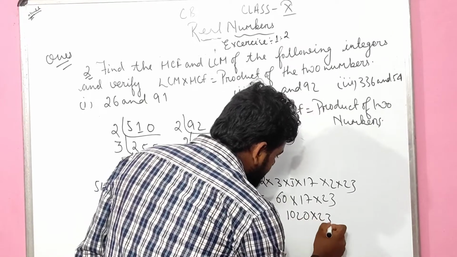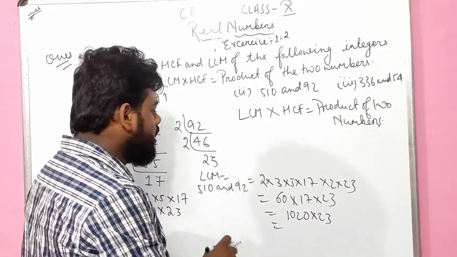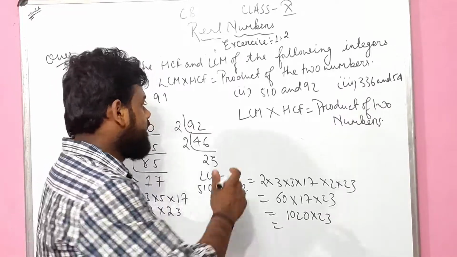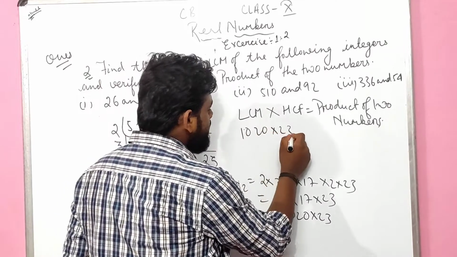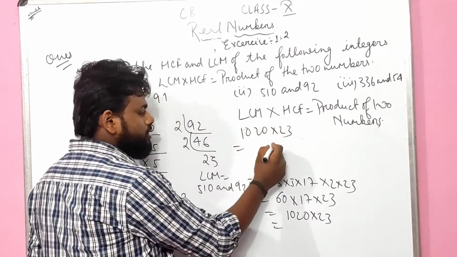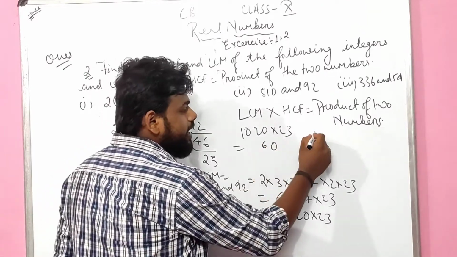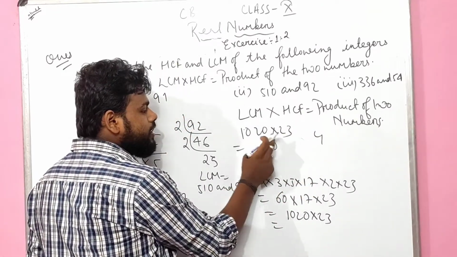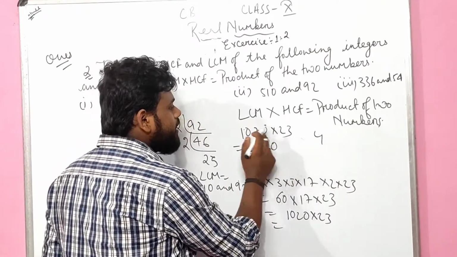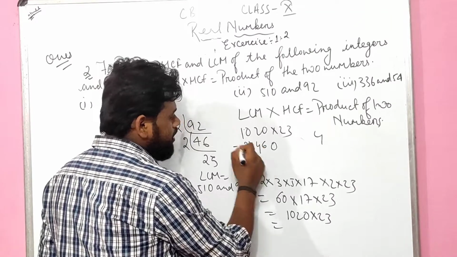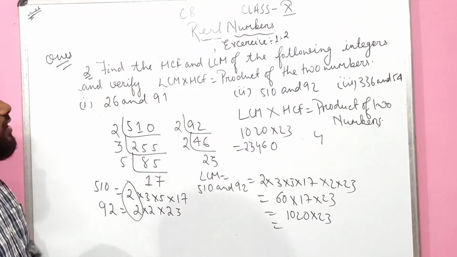1020 times 23. How to do this? Very important logic. I am writing here 1020 into 23. 23 times 0 is 0. 23 times 2 is 46, 6 carry 4. 23 times 0 is 0, plus 4 is 4. 23 times 1 is 23. Something like this, I will get the answer. That means 23460 is the LCM.